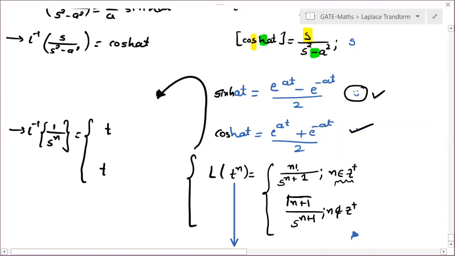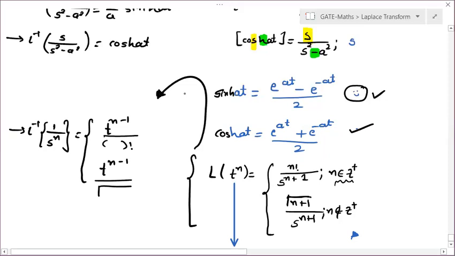From n, we were increasing power. It was becoming n plus 1. So if you go in reverse, you have to decrease power. From s to the power n, you have to decrease your power, t to the power n minus 1. And similarly here, n factorial was multiplied, so it is going to be division. Gamma n plus 1 was multiplied, so it is going to be division. So here n factorial will be divided and gamma n plus 1 will also be divided.